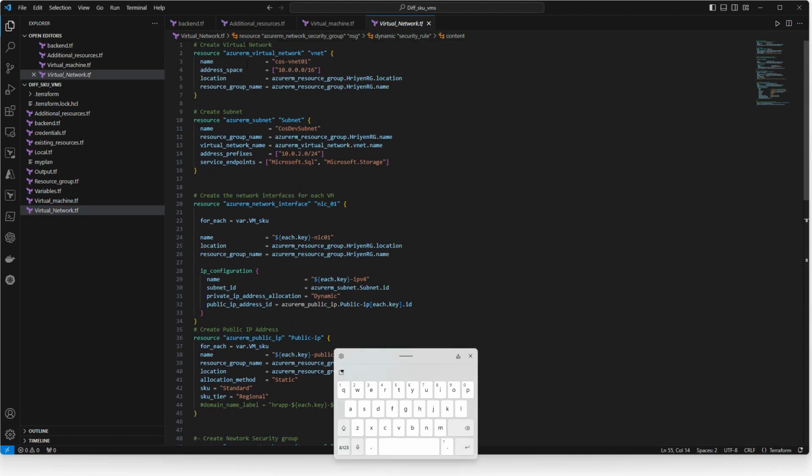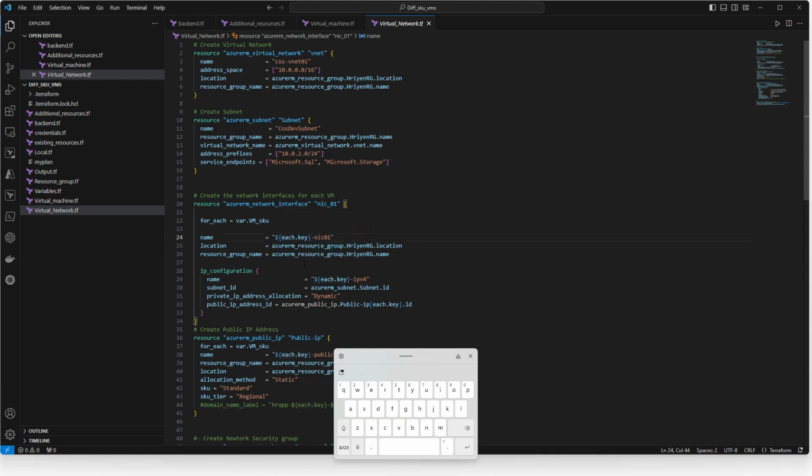So for the network part, what I did was I created one VNet and one subnet. And then, like I mentioned, I have three VMs, right? So I have to create three VMs. I again used a for_each, and I took the variable from my VM SKU, because I want the NIC card name to be unique per VM. The NIC name should be the VM name, and at the last it will be nic01. This is a naming standard I want to keep.